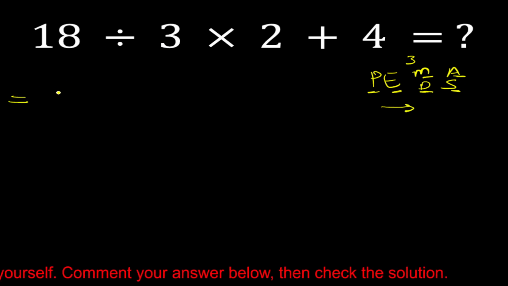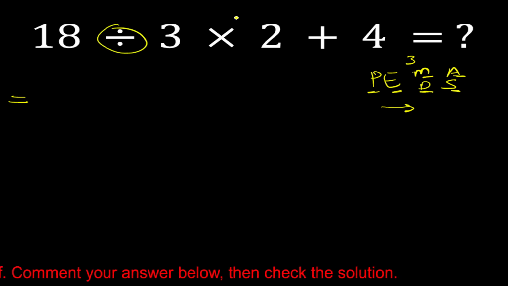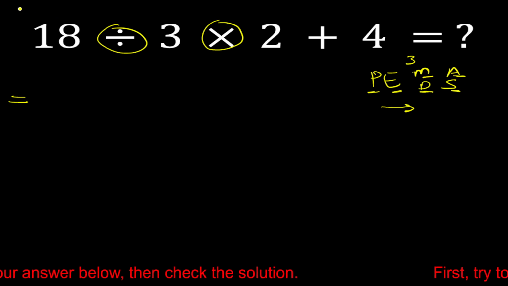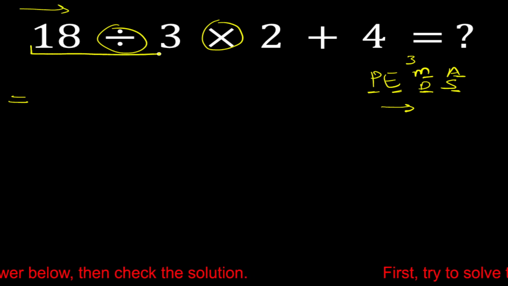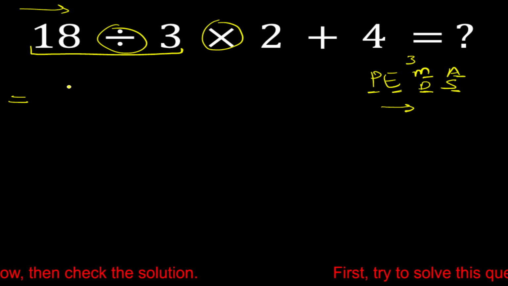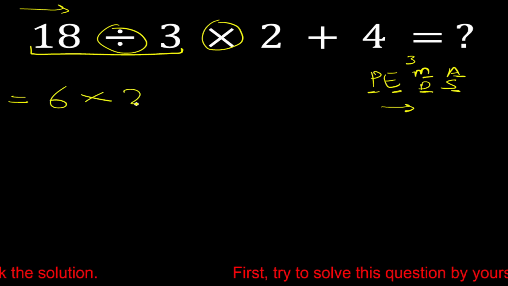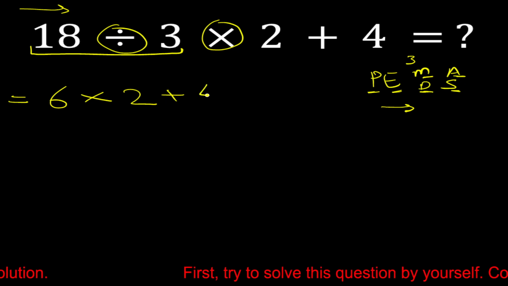So in this question, division and multiplication both have equal priority. So we have to solve it from left to right. So first we have to solve this division. So 18 divide 3 is equal to 6. Multiply 2 plus 4.